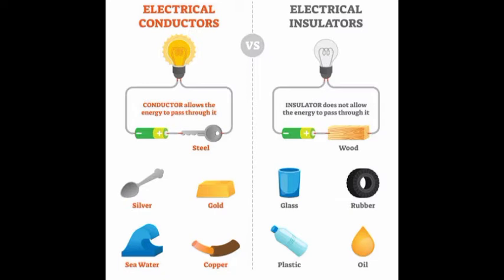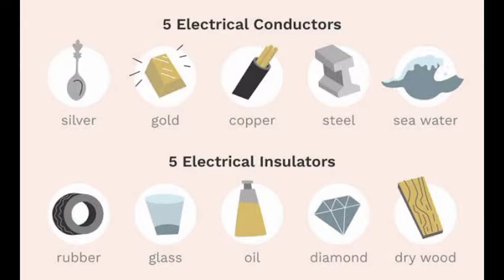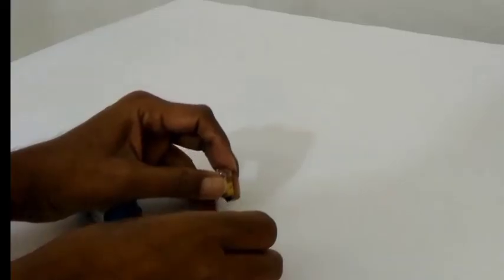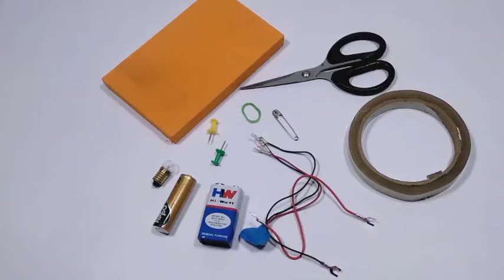On the contrary, there are certain materials which allow the free flow of electrons through them, or which are capable of conducting electricity, and those materials are known as conductors. So here we will watch a video where we have created a circuit and tried to test the different objects around us to see whether they are insulators or non-conducting materials, or they are good conductors of electricity. So children, you can also create circuits like this at your home, and you can also test various materials to see whether they are insulators or conductors.